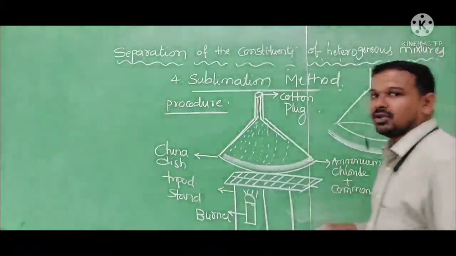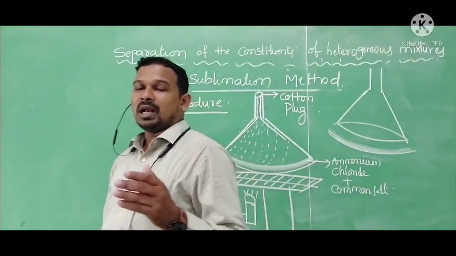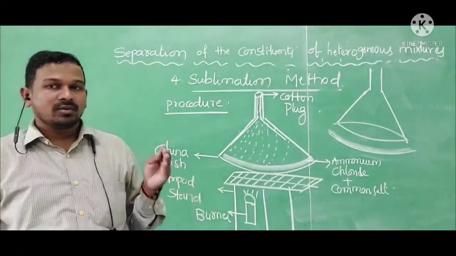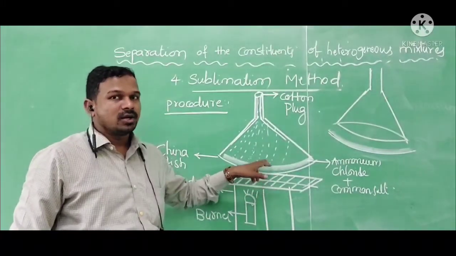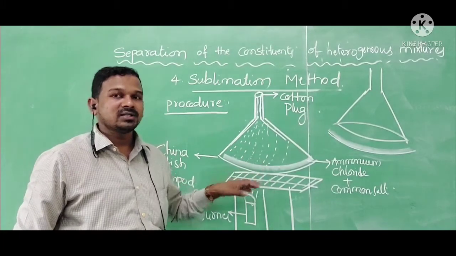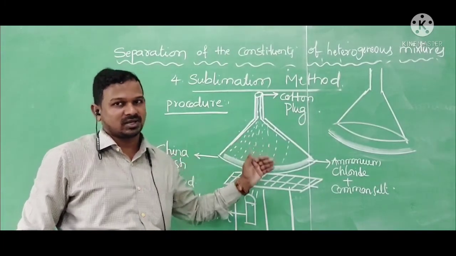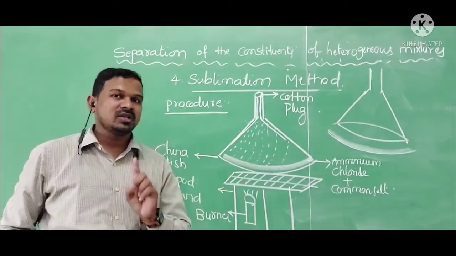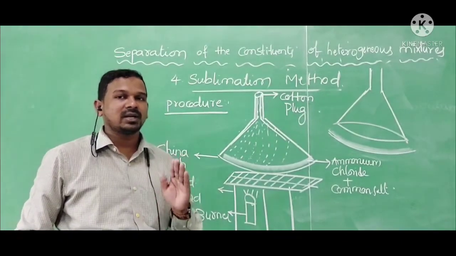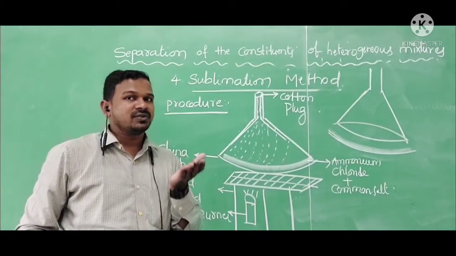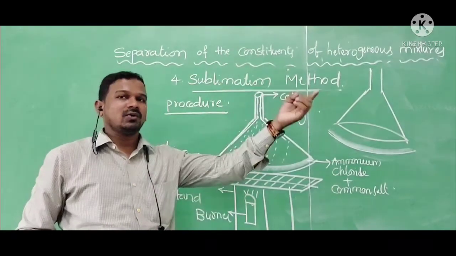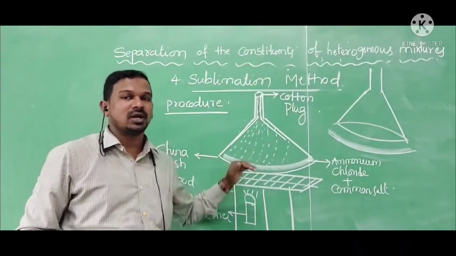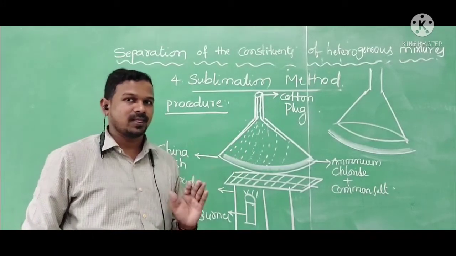So like this, we can separate volatile substances from mixtures. Here, salt is what remains, and salt is a non-volatile substance. Once again, what are volatile substances? Components in the solid state that convert directly into vapor and then condense again are called volatile substances.